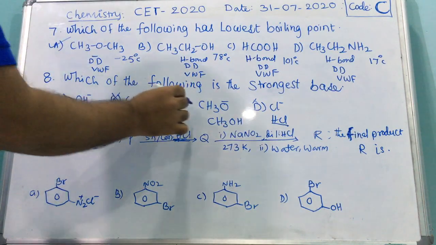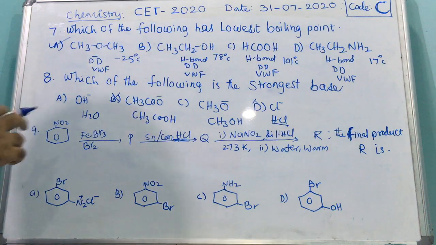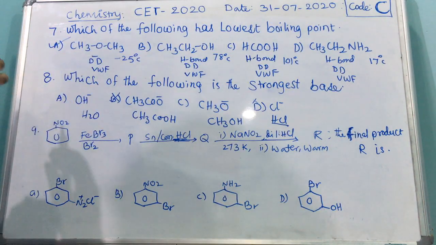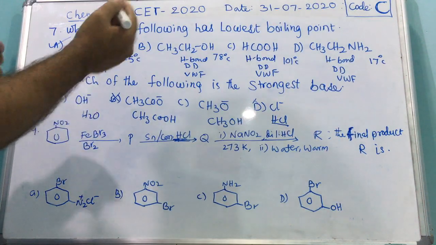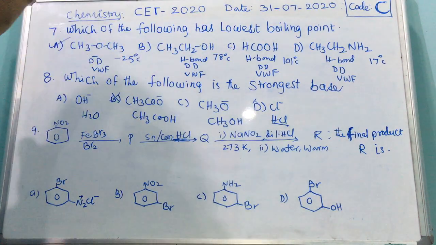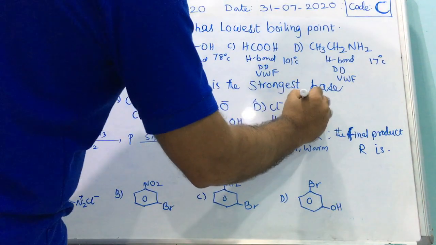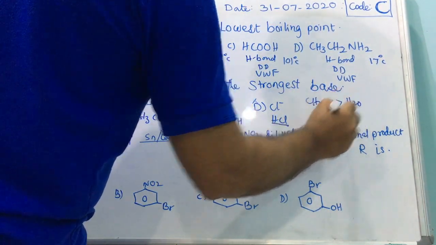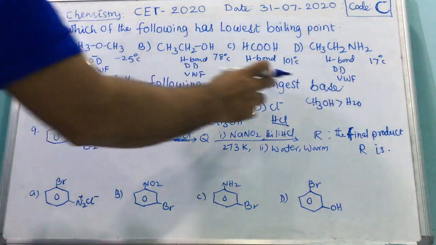Now, this is water and this is an alcohol. Alcohols are generally weaker in acidic nature than water. So a weak acid gives a strong base. But here there is an exception. Generally, methanol is more acidic than water. If you observe their pK values, it is the stronger acid.